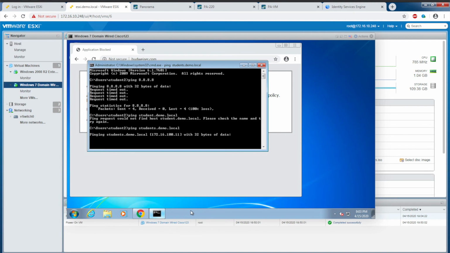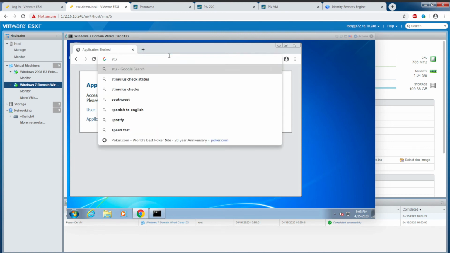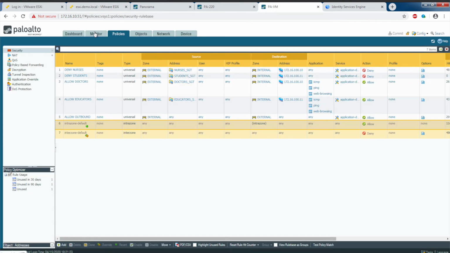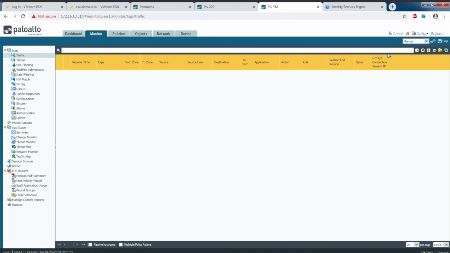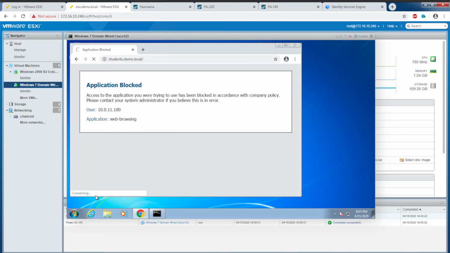There we go. On the monitor tab, you can see policy deny students for both ICMP and web access to that particular resource.